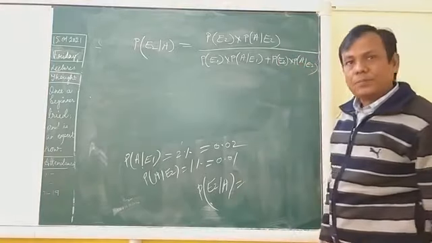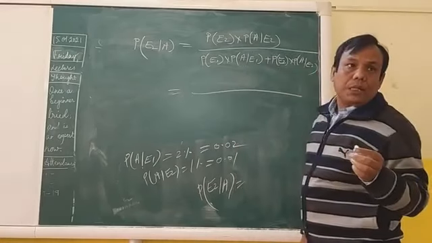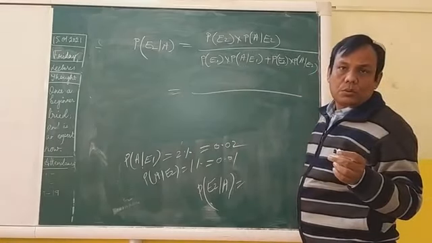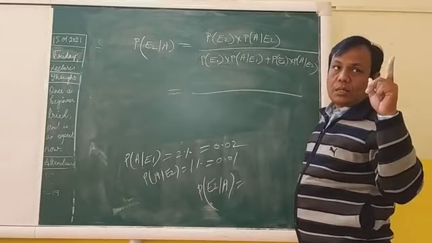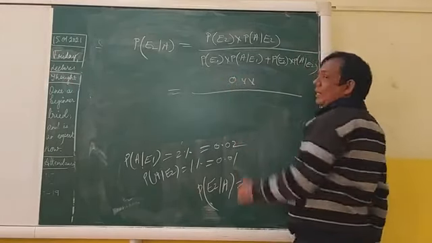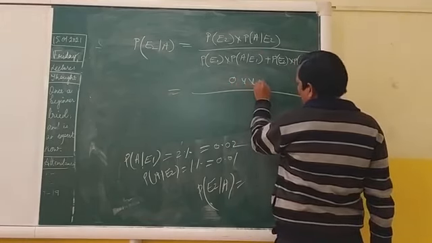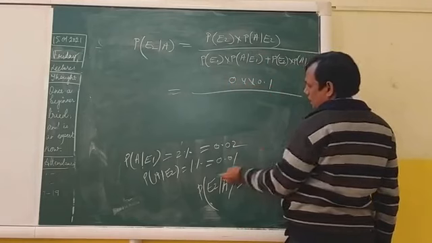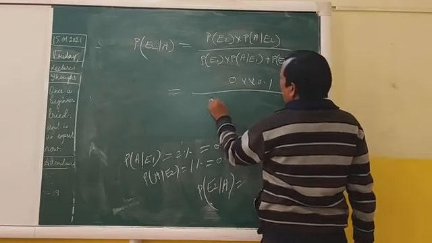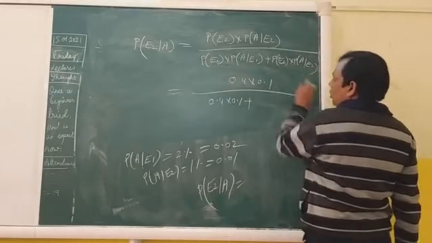Clear? Now put the values. What is the value of P(E2)? 0.4. What is the value of P(A/E2)? 0.01.